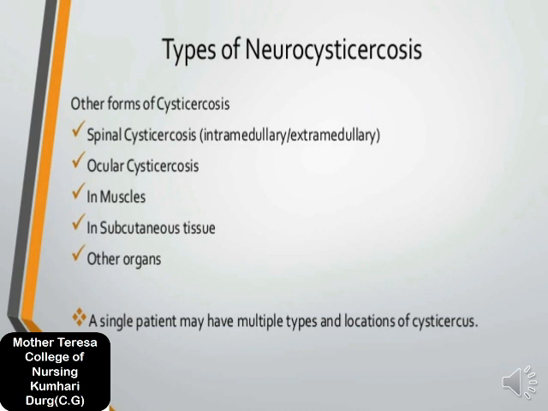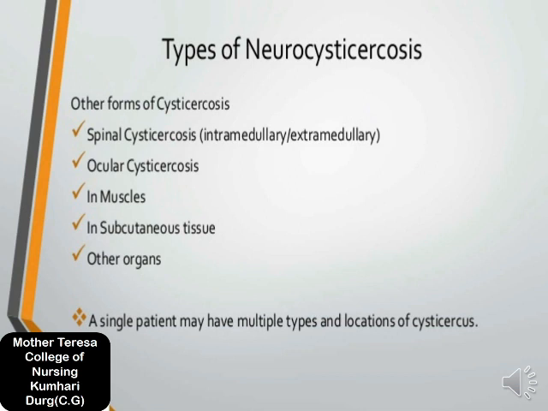A single patient may have multiple types and locations of cysticercosis. Sometimes there may be one kind of neurocysticercosis, or sometimes more than one area is affected by cysticercosis, so it comes under multiple cysticercosis. Okay students, so that's all about the other types of cysticercosis. I hope you all understand.